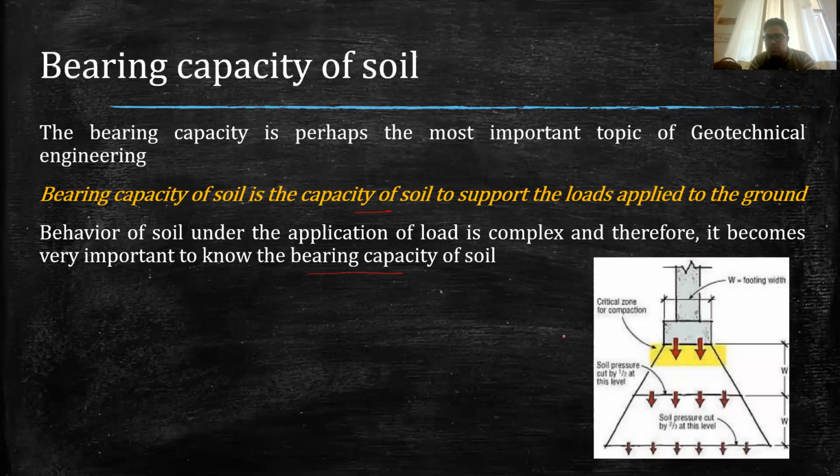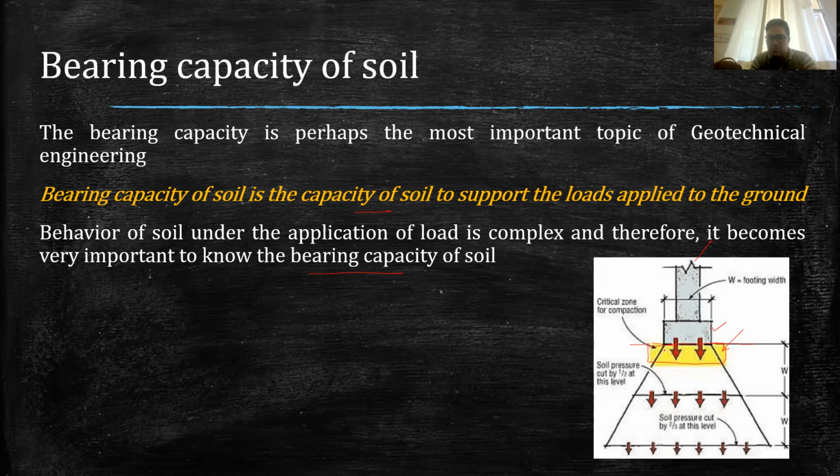In this figure, say this is the column and this is the foundation of the column, resting on the soil at this level. The point of contact with the soil is very critical and will be subjected to high pressure.